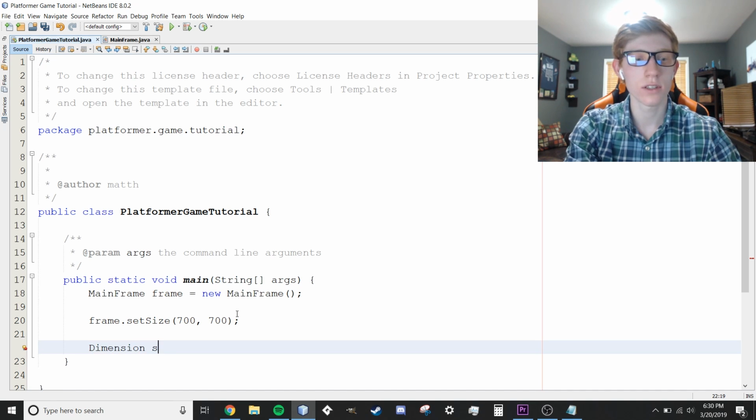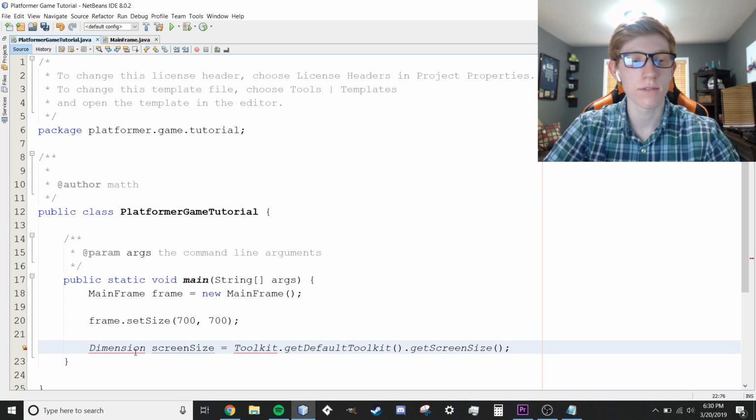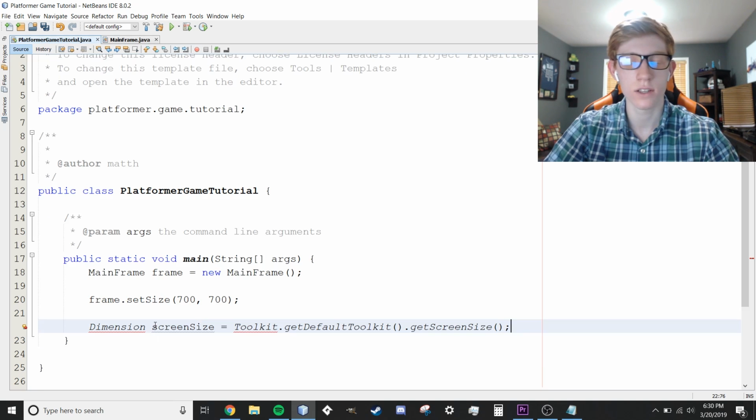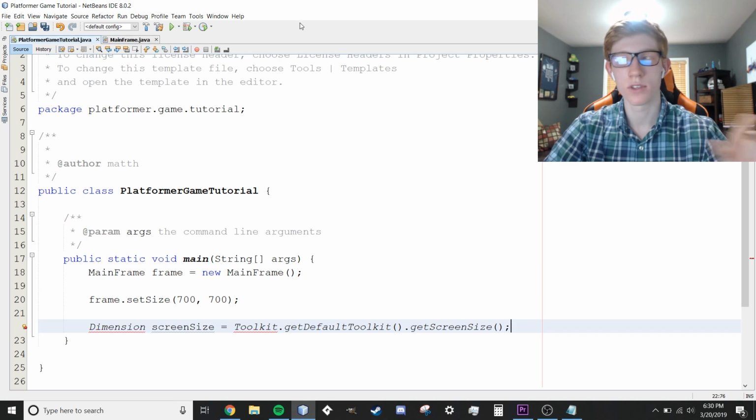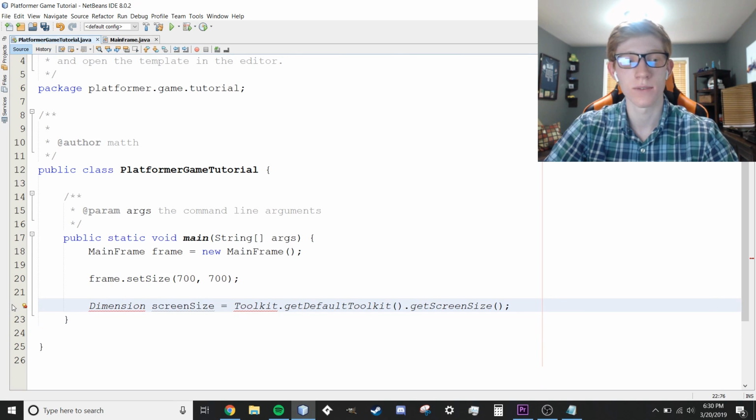So we're going to say Dimension screenSize, call it screen size, equals Toolkit.getDefaultToolkit().getScreenSize(). Just like that. So all that's saying is it's going to give our dimension object called screen size the dimensions of our window. So for example, this is the entire window I'm using right here on my laptop. It's 1920 by 1080, and it's going to give it that size because some screens have different sizes.